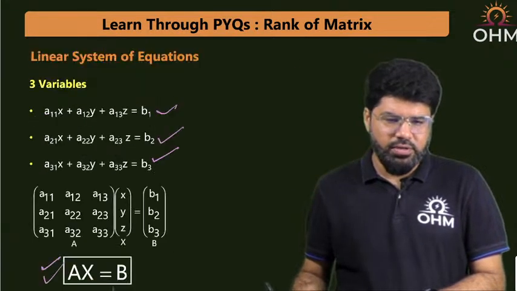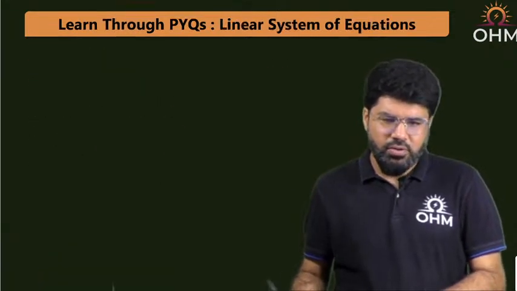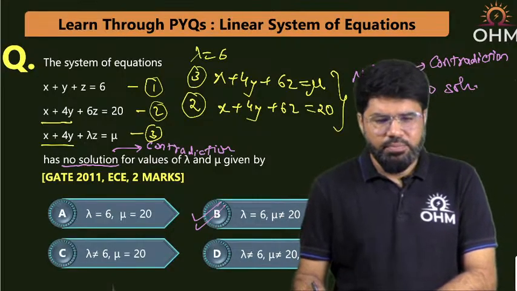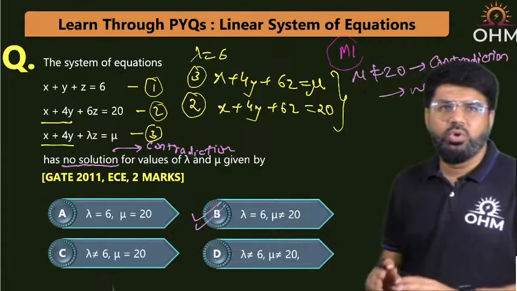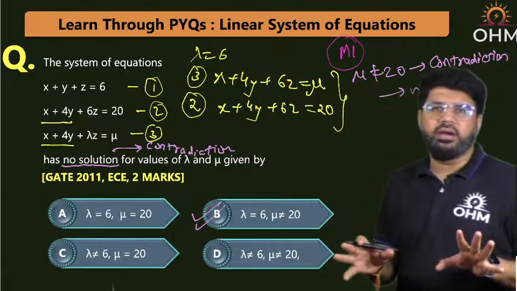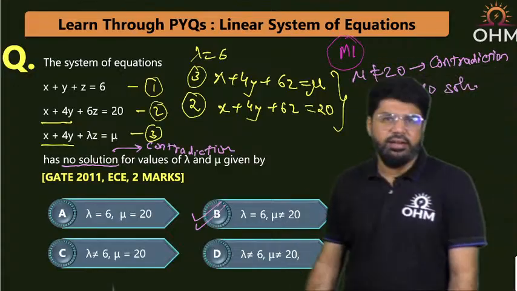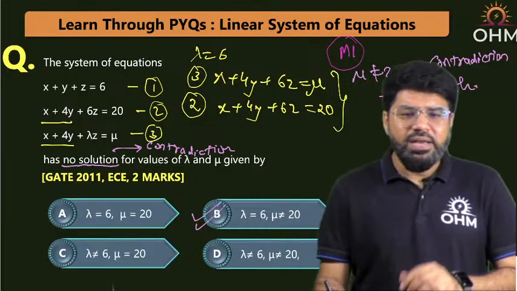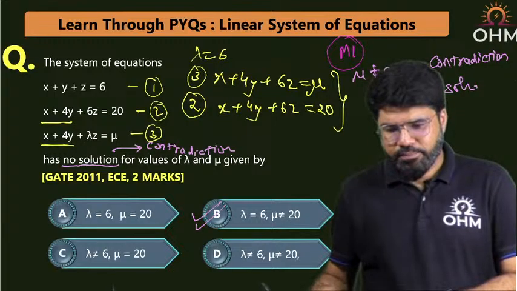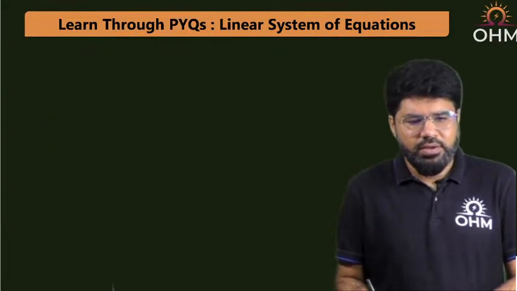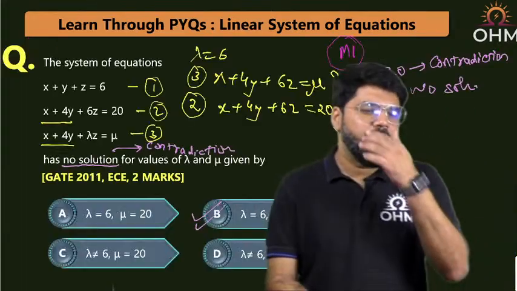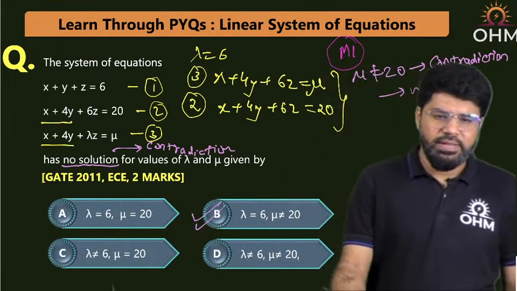Have a look into it. So this is what it is. I'll put down this one as my method number 1. No solution was the question, so I made a contradiction where no solution is guaranteed. Now have a look into the next. What can be the next method here? Let us try to understand the next method here.